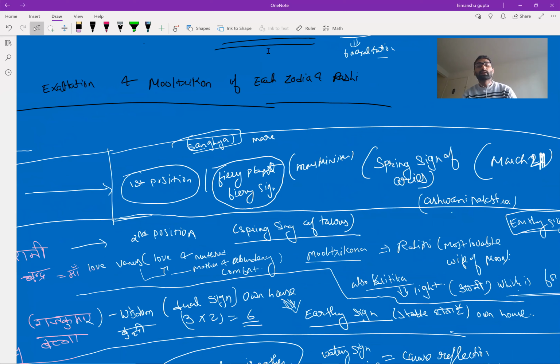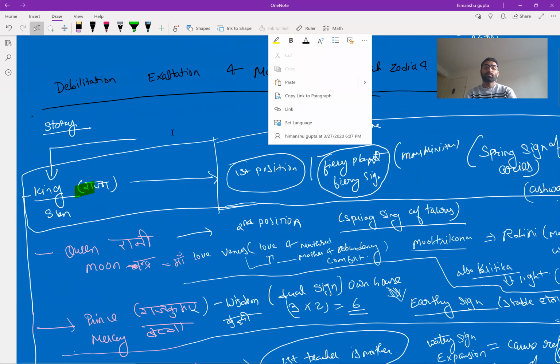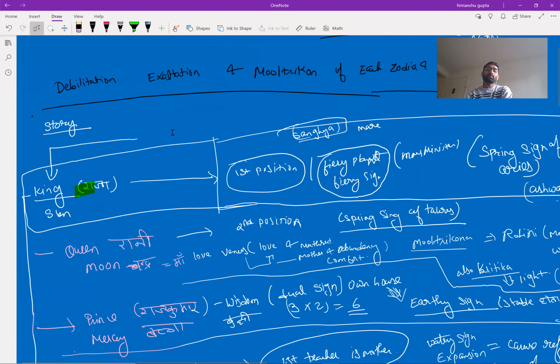Also, we know Aries is a spring sign, and around March 21st, Sun gets exalted in Aries sign. Secondly, as we talked about the king, the second planet which comes into existence is Moon. Moon is represented as a queen in our solar system. Now the question arises, why is the Moon always exalted in Taurus sign?